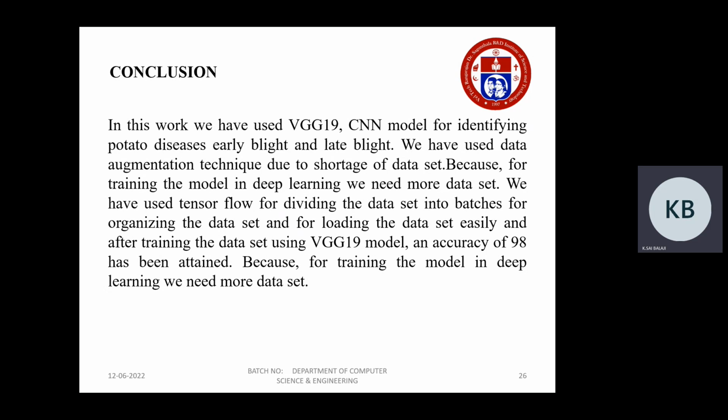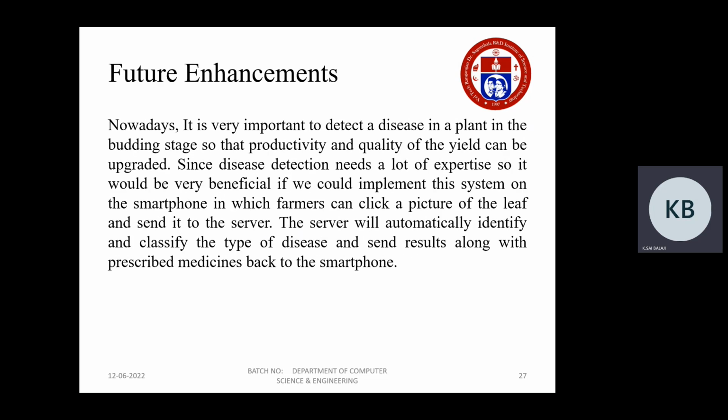The future enhancement is that there is a possibility of developing a mobile application, so that the user can directly take a photo of the potato leaf which is affected with some kind of disease, and if he scans the image, then the application will automatically give the result of what kind of disease it is affected with. Thus he can identify the disease at an early stage and take all the necessary steps so that there won't be any reduction in potato production.